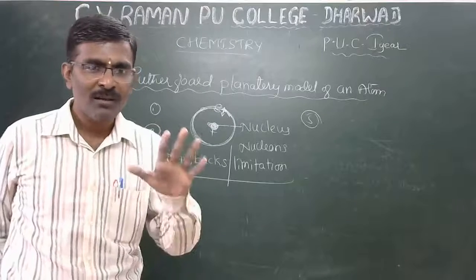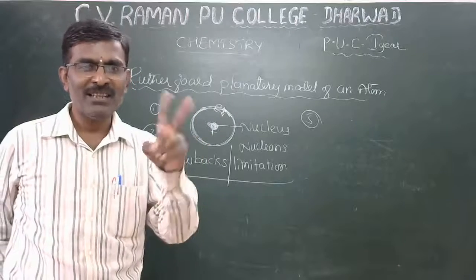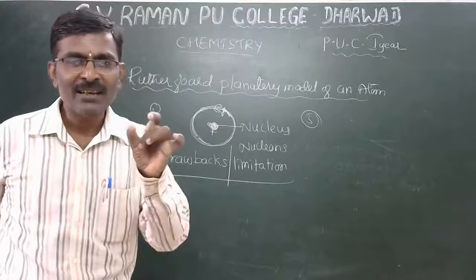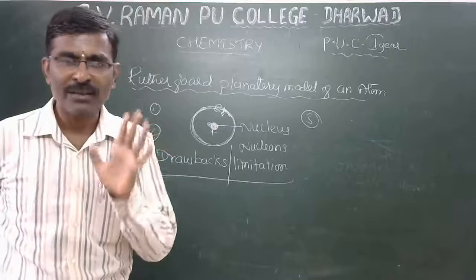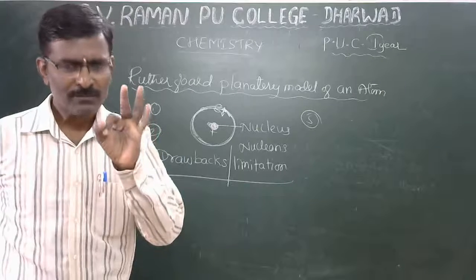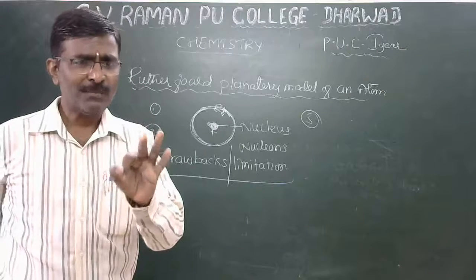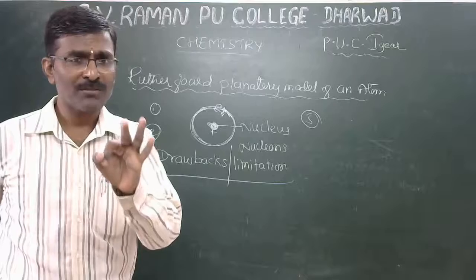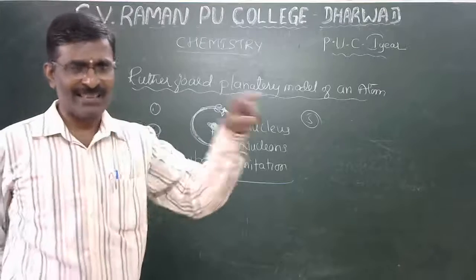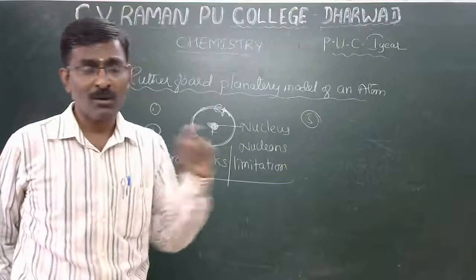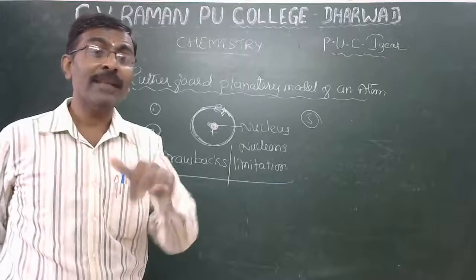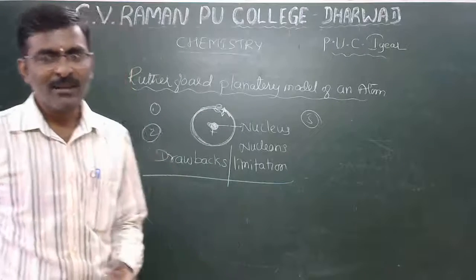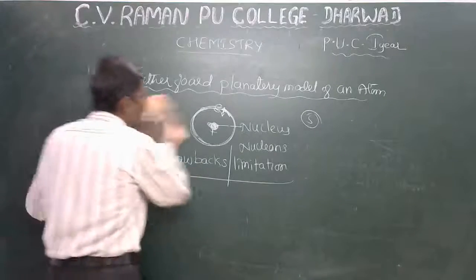Planetary model, write 4 points, limitations 2. First, he didn't explain the radii of orbit of electron. Second, he didn't explain emission and absorption of spectra. Spectra means line spectra. I will discuss line spectra next class. Okay, now let us discuss atomic number.